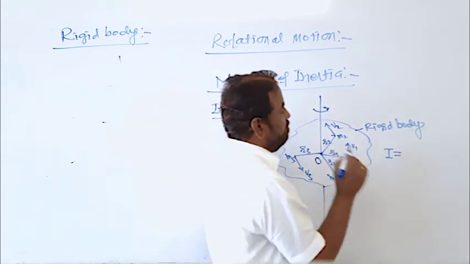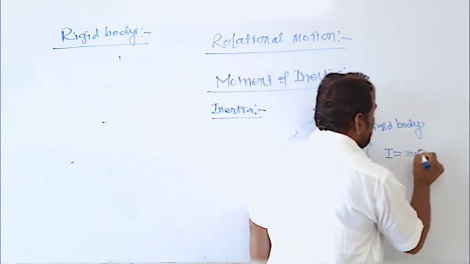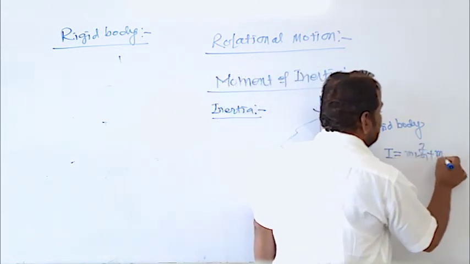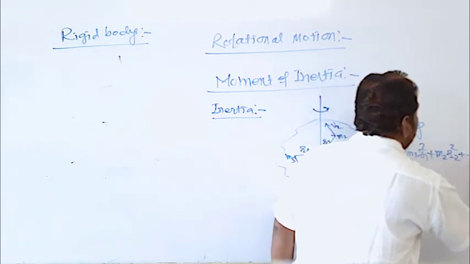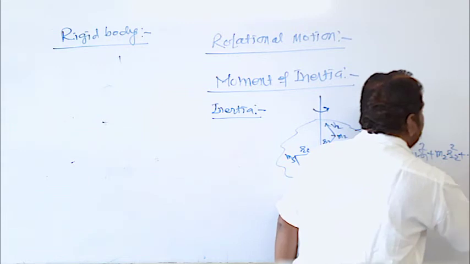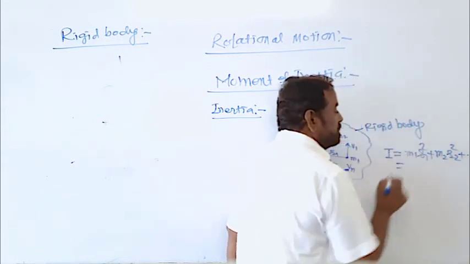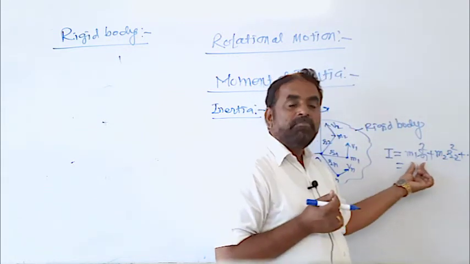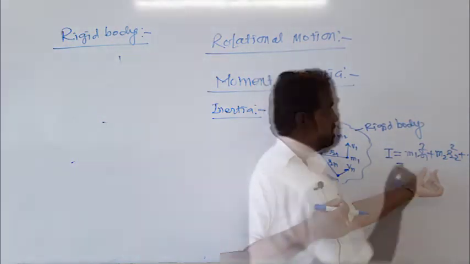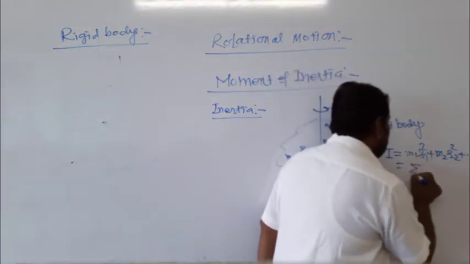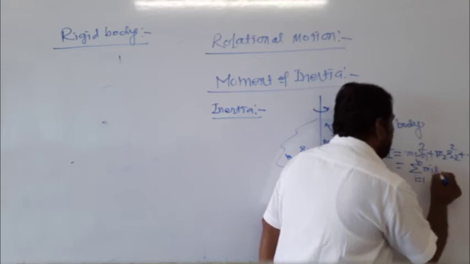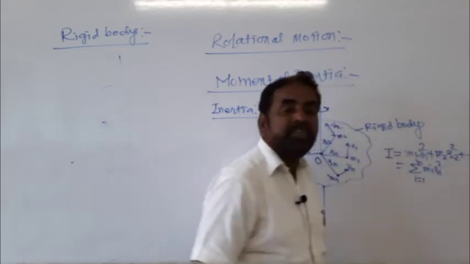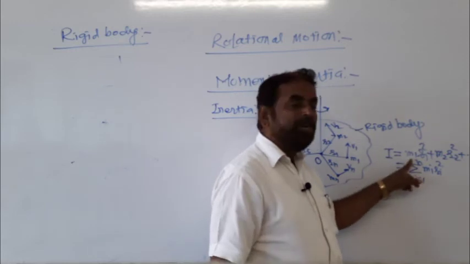Let us see here, m1 r1 square plus m2 r2 square plus and so on up to mn rn square. So it is the sum of the product of mass and square of distance. Mathematically we put I is equal to summation from i equal to 1 to n of mi ri square.